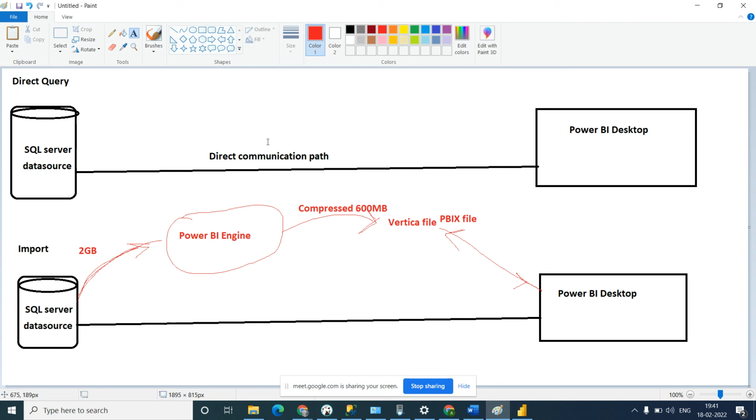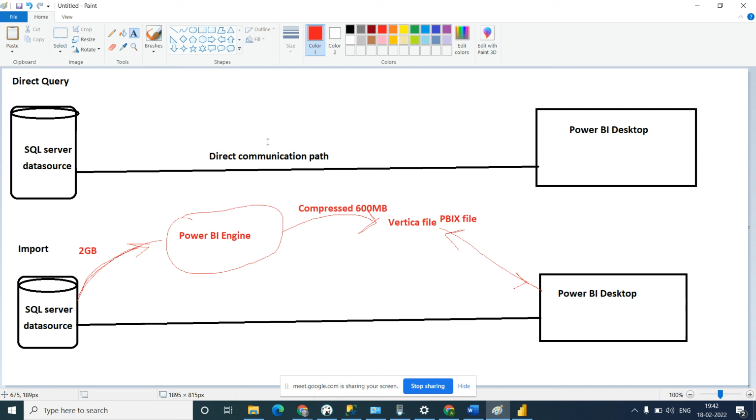Because the file is already on your desktop. Right? So when you connect with an Excel file, CSV file or a text file, it's offline. It doesn't need direct query and it doesn't need import. It will directly query and get the data, because you can easily get the data from this file. Even if there is no internet, you can still work, because the file is already in your system and Power BI is also in your system. So there will not be any problem.